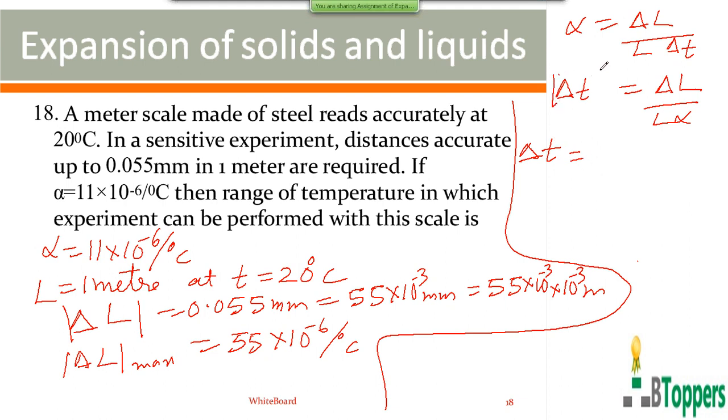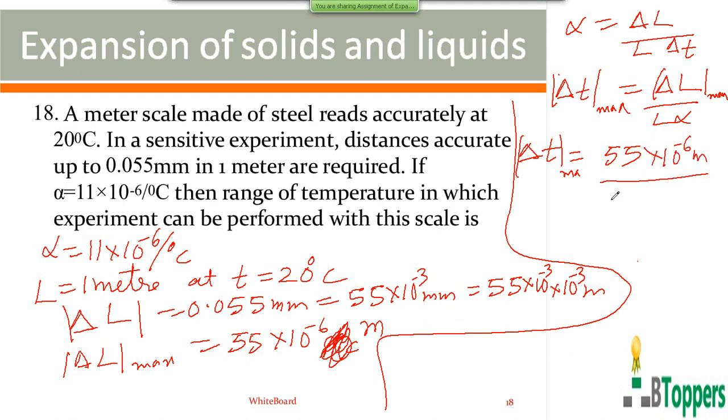So the maximum value of mod of delta T is the maximum value of mod of delta L by L into alpha. The maximum value of delta L is 55 into 10 power minus 6 meters, not per degree; correct this unit here. For an original length of 1 meter and alpha equal to 11 into 10 power minus 6 per degree, the maximum value of mod of delta T is 5 degree centigrade.